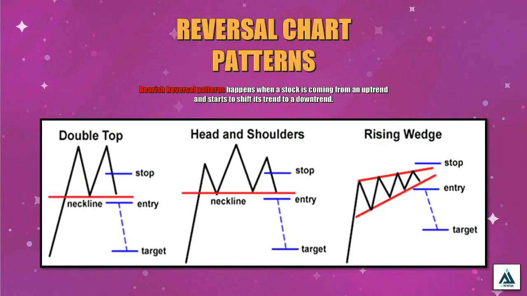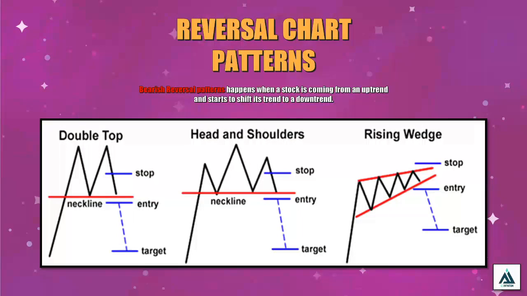Next are the bearish reversal patterns. A bearish reversal pattern happens when a stock is coming from an uptrend and starts to shift its trend to a downtrend. In this reversal, we will be covering three basic patterns: the double top, the head and shoulders, and the rising wedge. First is the double top.